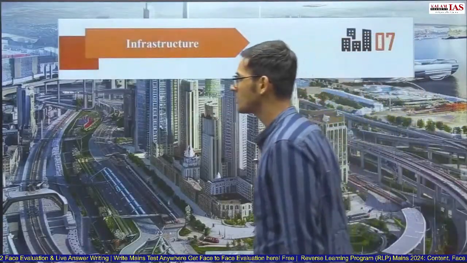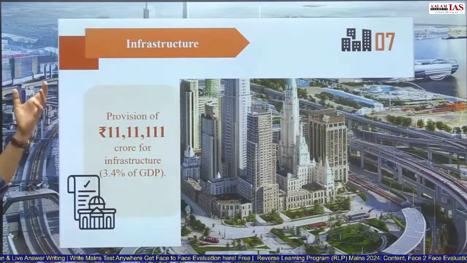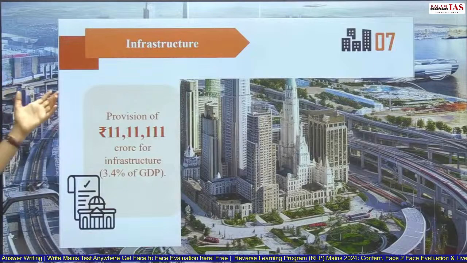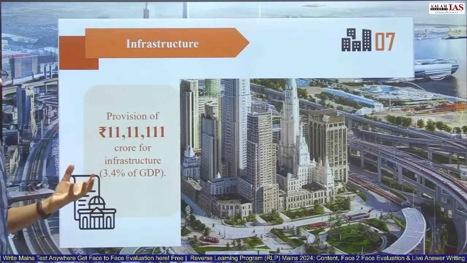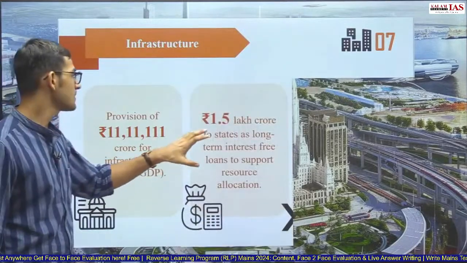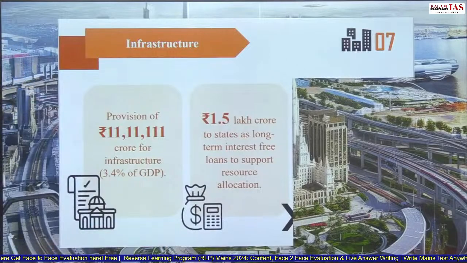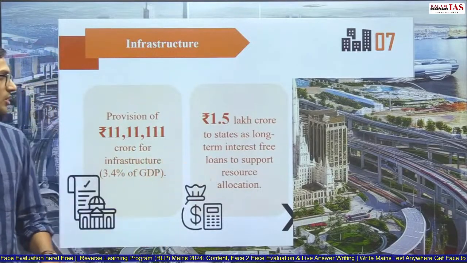For infrastructure, what are the government initiatives? First of all, capital expenditure of 11,11,111 crore, that is 3.4% of GDP, for development of infrastructure. Second is rupees 1.5 lakh crore to states as long-term interest-free loans to support resource allocation.